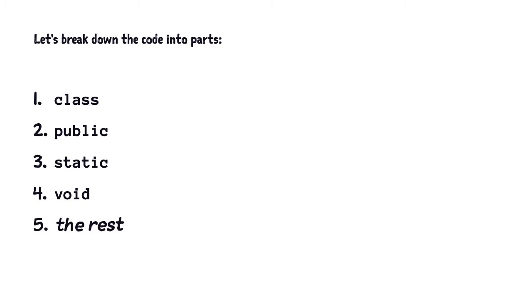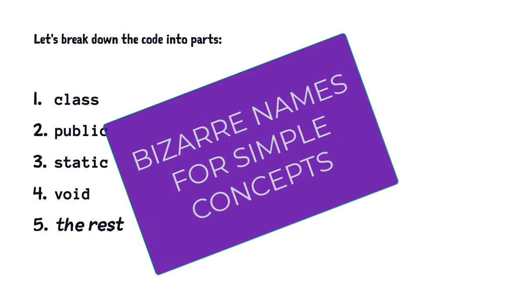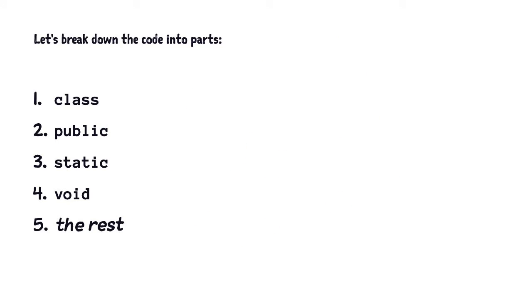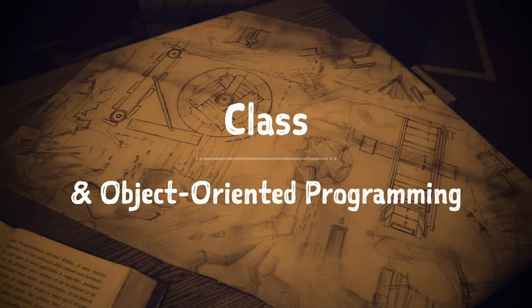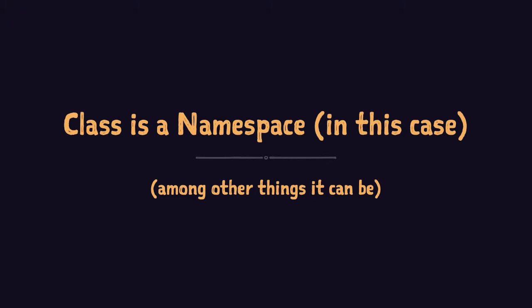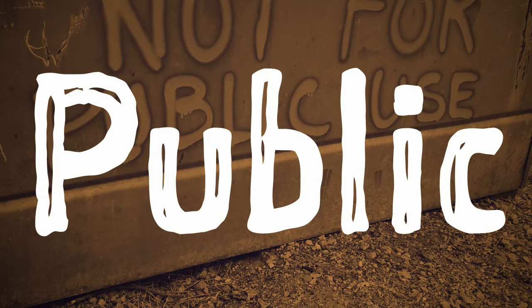By the way, these are all somewhat simple to understand, but they're all bizarre names for simple concepts. So first we have class, then public, static, void, and the rest. Class. Typically, a class is where you define methods, functions on an object. But as we'll see, you can define a function on the class itself, using it as a namespace.